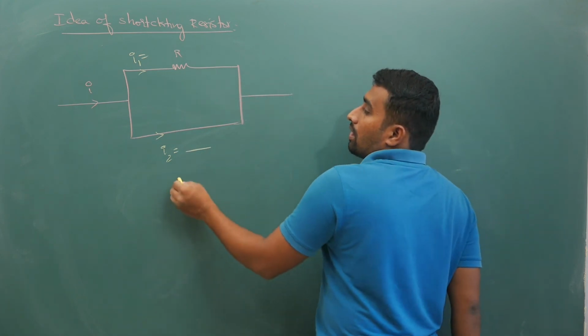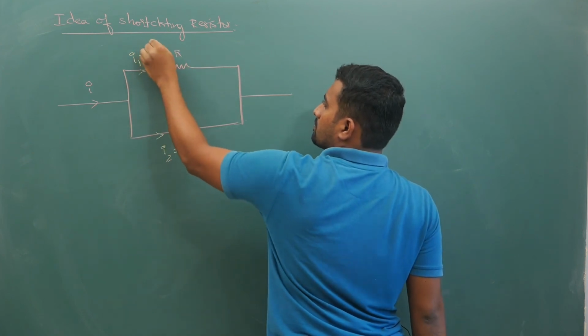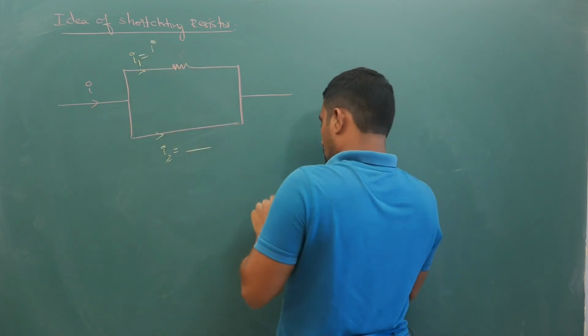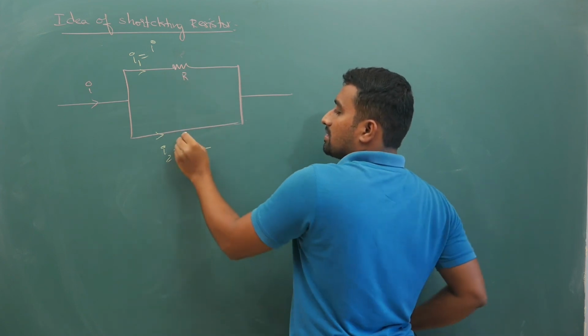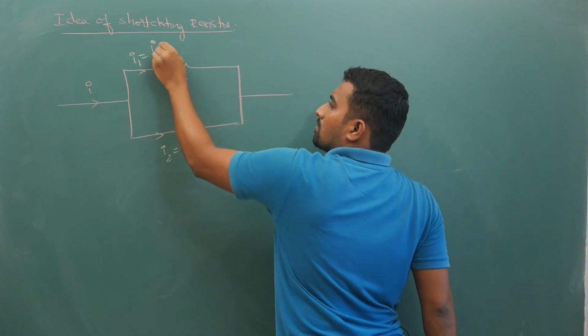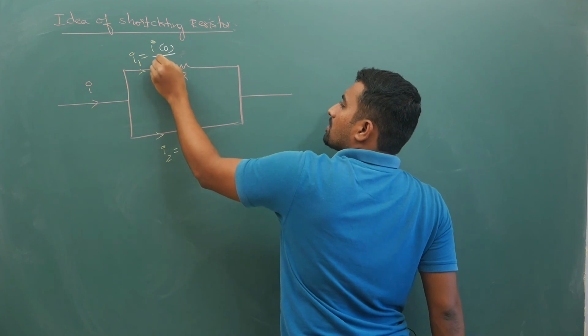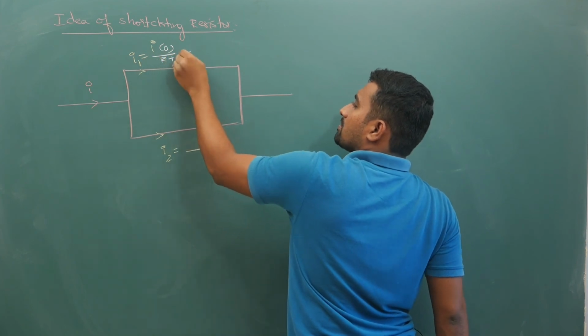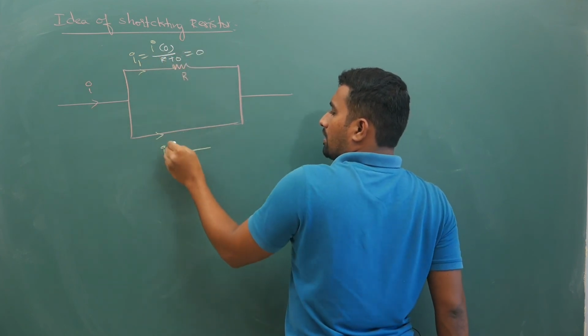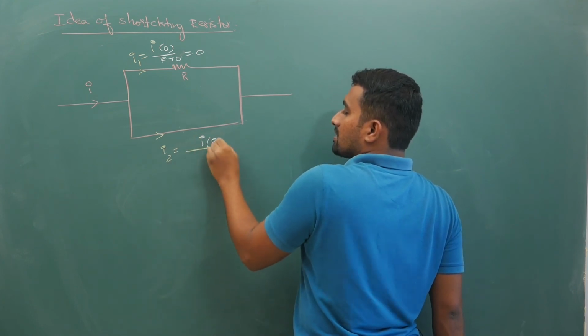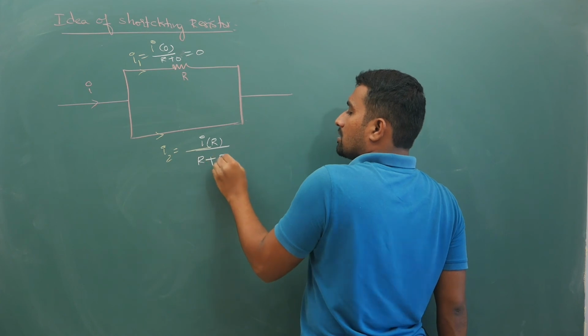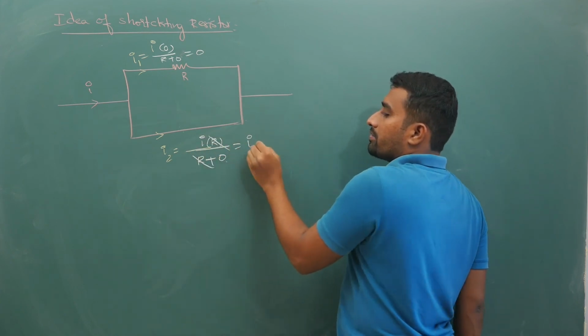So that will give you I times, here you have R, opposite side resistance, this side it is 0, so I times 0 by sum of resistors R plus 0, that is equal to 0, and your I2 is I times opposite side resistance R by R plus 0, R will go off, you are going to get I.